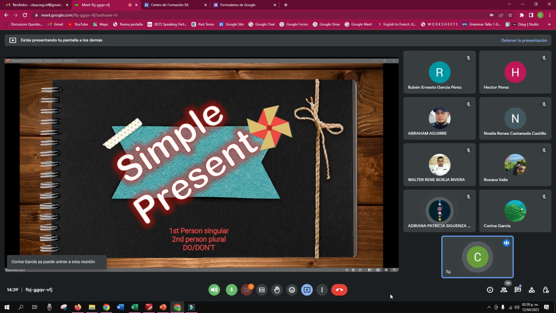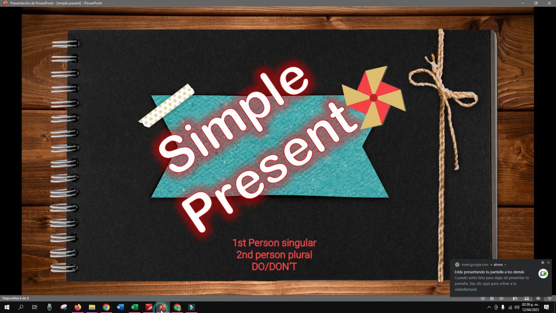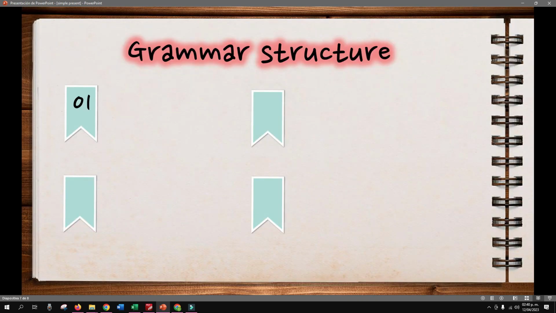We're going to start with this. Simple present, first person singular, that is I, and second person plural, we, you, and they. Also, we're going to use this auxiliary, do, and don't for negative ones. Okay? So we have the grammar structure for the affirmative sentence. We're going to have first subject, the verb, plus the complement, right? That will be for the affirmative form.